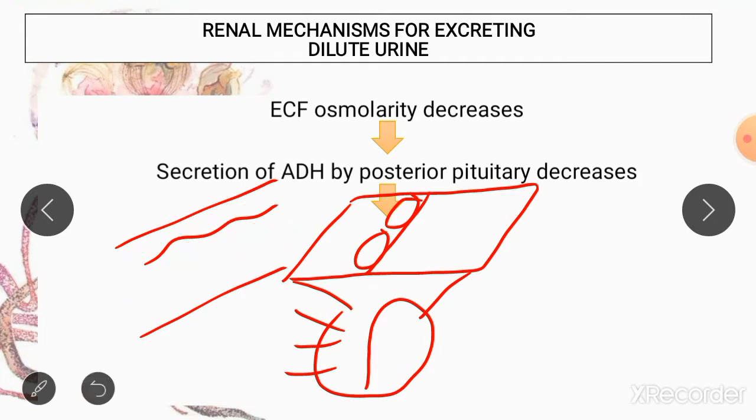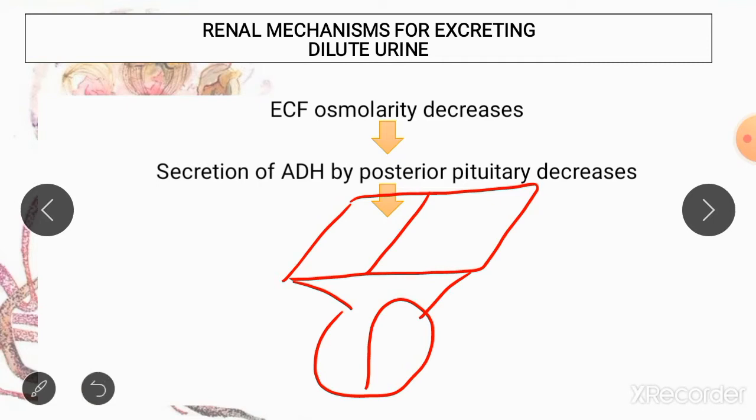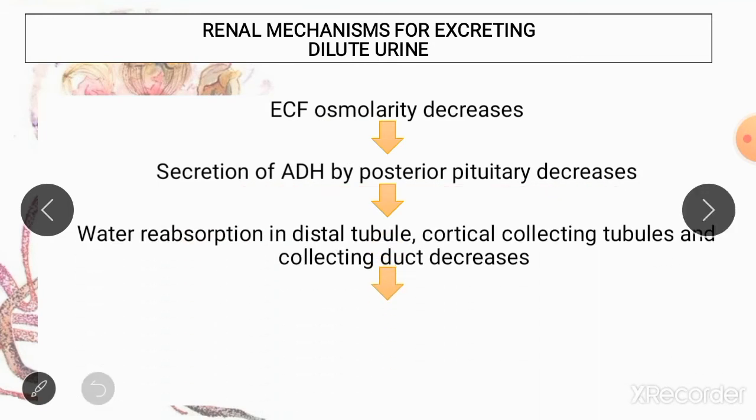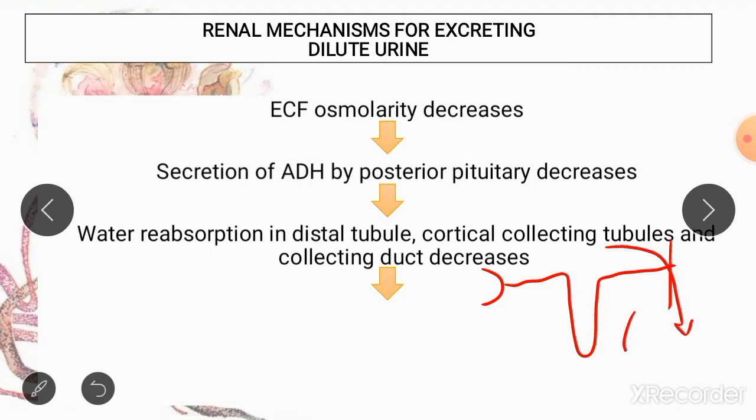So no ADH is going to be formed by the hypothalamus, and neither is it going to be secreted from the pituitary. So whenever there is decreased osmolarity, the secretion of ADH from the posterior pituitary is decreased, and this is going to result in decreased reabsorption of water from the distal parts of the nephron, and this water is going to be lost in the form of urine.